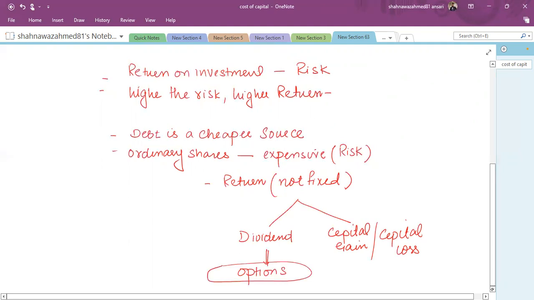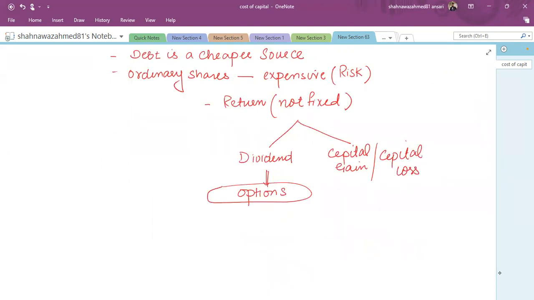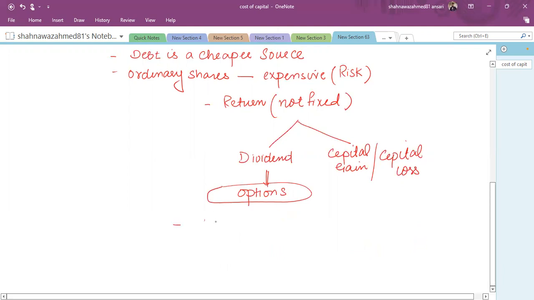So it means that the shareholder will get something depending on the availability of the company's profit and the positive outlook of the company in the stock market. And as far as payment is concerned, in terms of bankruptcy, the shareholder in the creditor hierarchy comes in the last.